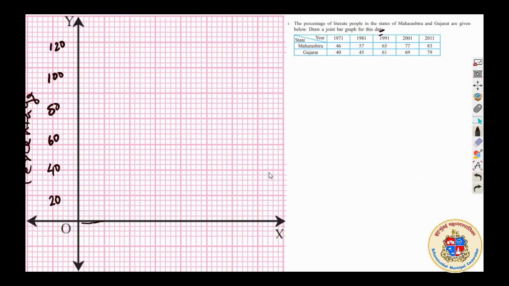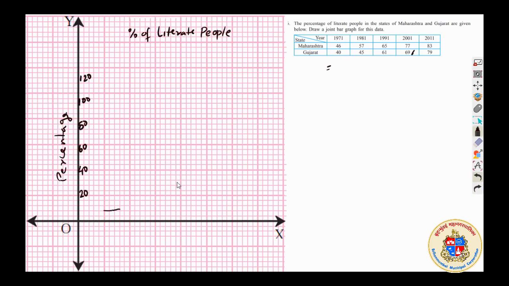And I have to write the scale here now. The scale I have taken is, on the y-axis, 1 centimeter is equal to 20%. That is what I have taken.